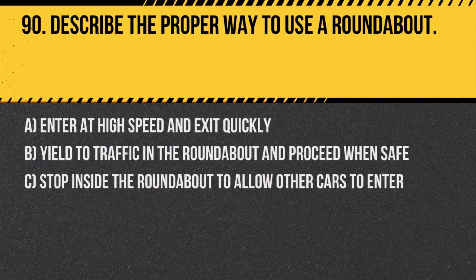Question 90. Describe the proper way to use a roundabout. A. Enter at high speed and exit quickly. B. Yield to traffic in the roundabout and proceed when safe. C. Stop inside the roundabout to allow other cars to enter. Answer B. Yield to traffic in the roundabout and proceed when safe. This method ensures that traffic flows smoothly and reduces the chances of accidents.